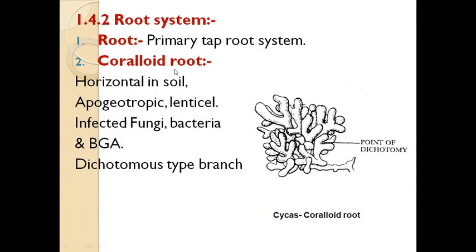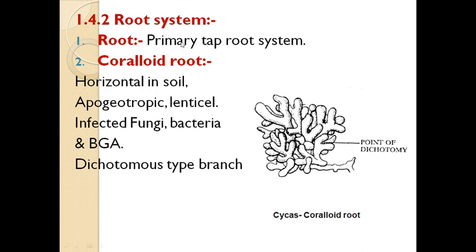So students, I'm focusing here on the root system of gymnosperms. Gymnosperms specifically have two different kinds of roots, in the order Cycadales. The example is Cycas. There are two types. The normal root is called the primary taproot system, and the second type is called the coralloid root.